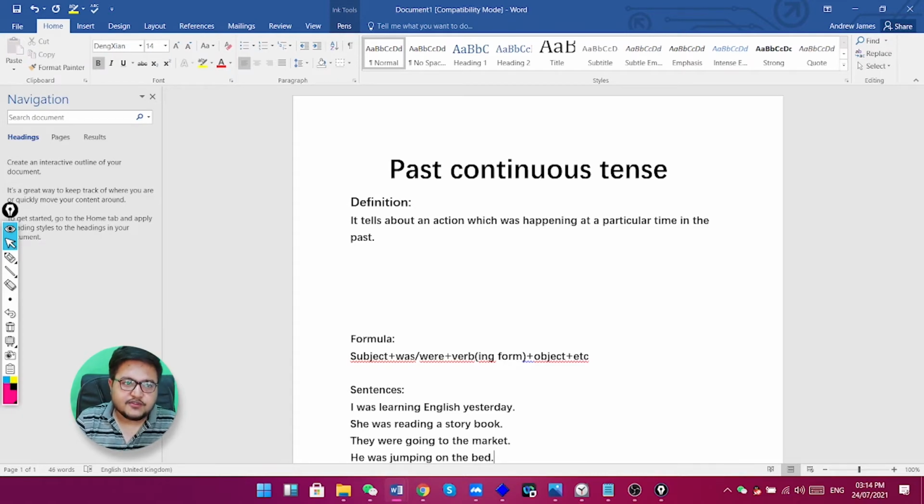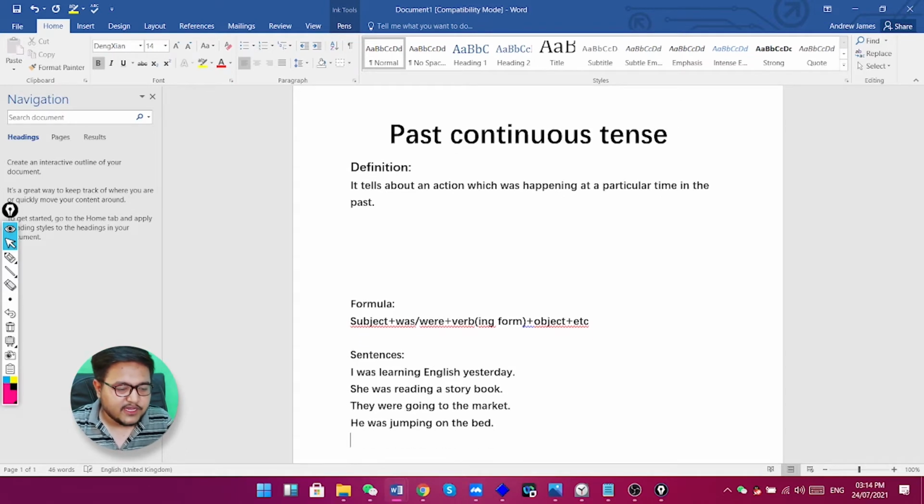Now I can tell you where to use was and where to use were. So whenever you have I, he, she, it, and any singular noun, meaning only one person's name, it could be James, Franklin, Rob.